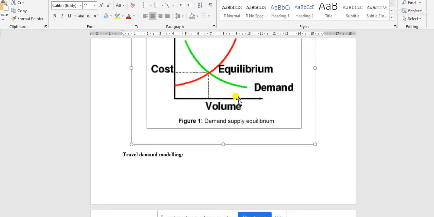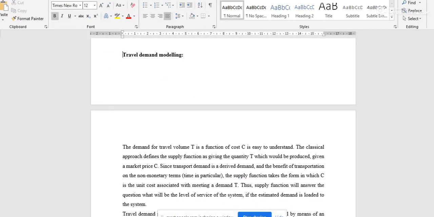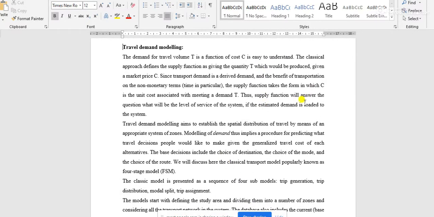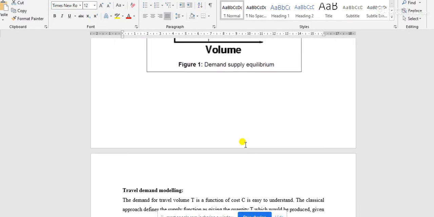But this sentence is very important: the supply function will answer the question, what will be the level of service of the system. That means the level of service is here the profit or loss, or the primary supply function characteristic.